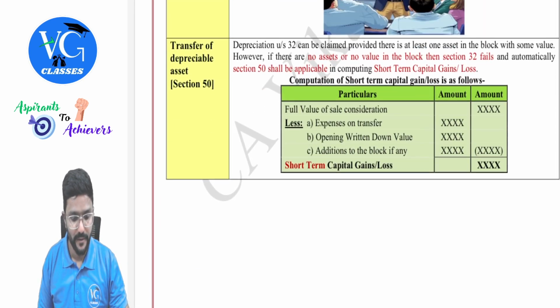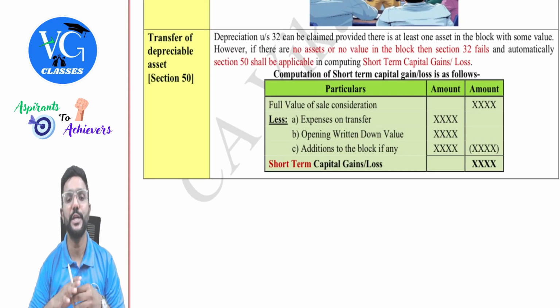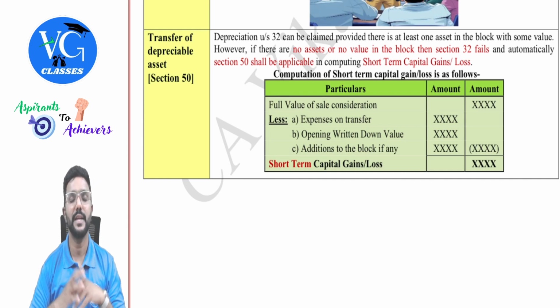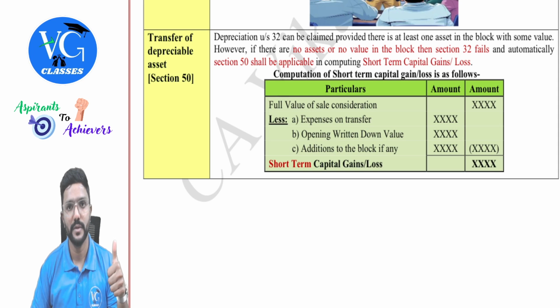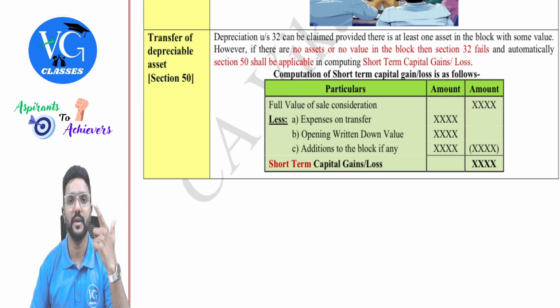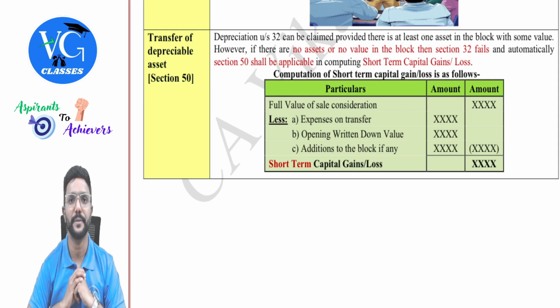Okay, fine. Next. Guys, while discussing depreciation under section 32 under the PGBP head, I had mentioned section 32 will fail in two scenarios. Immediately, section 50 will take over. Sir, which are those two scenarios? That is when all the assets in the block are sold or when there is no value in the block. So simple, when there is no asset or when there is no value in the block, section 32 fails, immediately section 50 will take over.